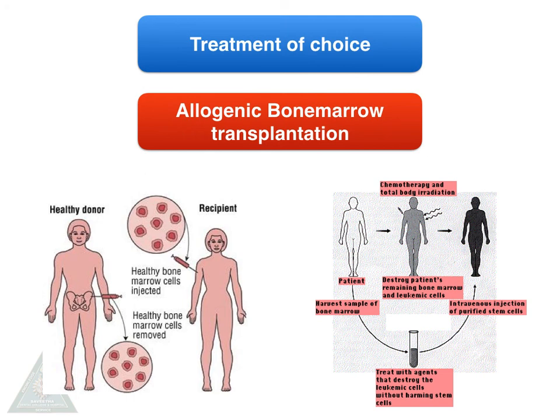Coming to the treatment of choice of leukemia, it is allogenic bone marrow transplantation. We can express the bone marrow cells and hematopoietic stem cells from a healthy donor, and that will be treated with ionizing radiation and chemotherapy to remove the mutations, and then these stem cells will be implanted into the recipient bone marrow, and that will develop as normal cells in the recipient.